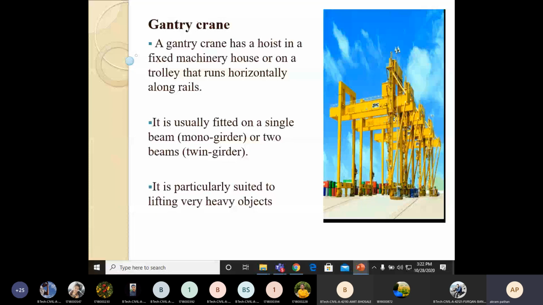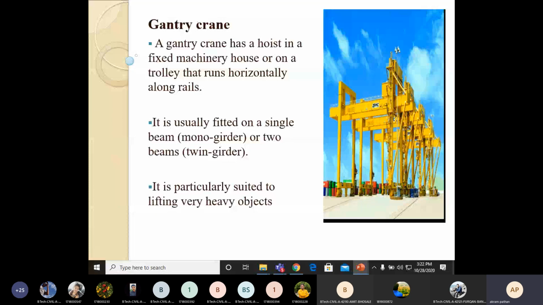Then, to lift that particular beam, column, slab, or pre-stressed slab, with the help of such a gantry girder crane, we can lift easily. So such an assembly is required to lift the pre-stressed or prefabricated members in the factory itself.